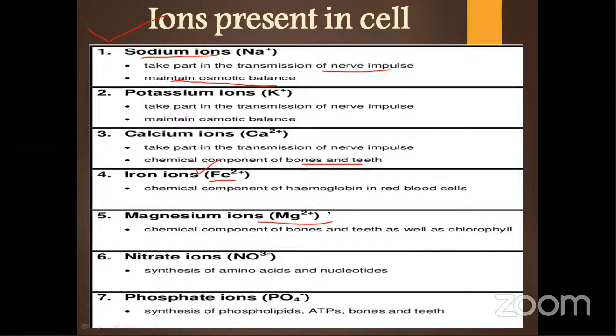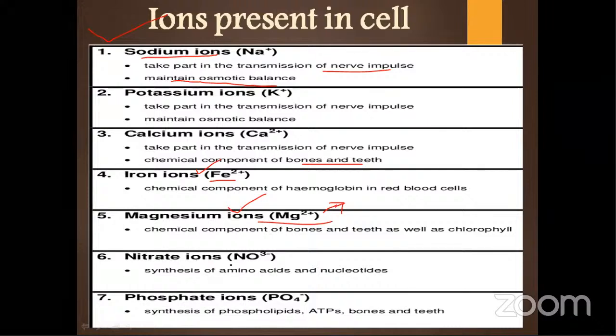Magnesium is present in a particular molecule which is very important to the plant cell. Can anybody tell me which molecule is very important for the plant? Yes, it is chlorophyll. In the center of the chlorophyll, the porphyrin ring head, magnesium is present. Yeah, calcium is part of your middle lamella. Calcium and magnesium both are present in the middle lamella. Yes, it is correct.